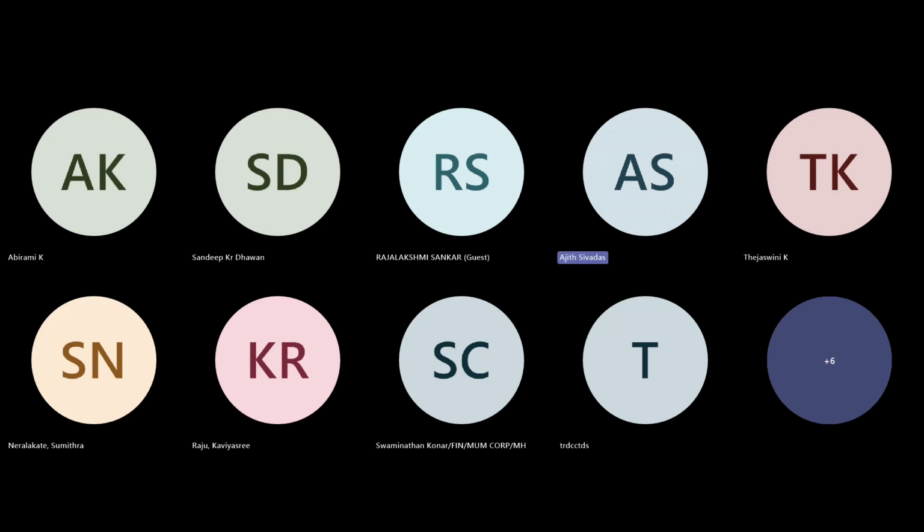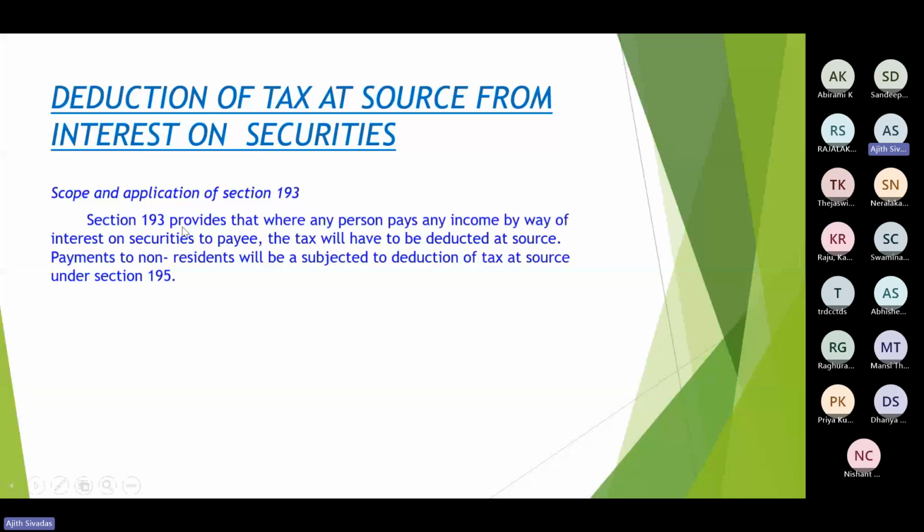The TDS provisions, two sections, which are practically applicable in most of our situations. So two sections we are going to discuss, for which I am trying to share my PowerPoint presentation. Hope it is visible. Deduction of tax at source from interest on security. Is it visible? Yes, sir. So section 193 we are going to discuss.